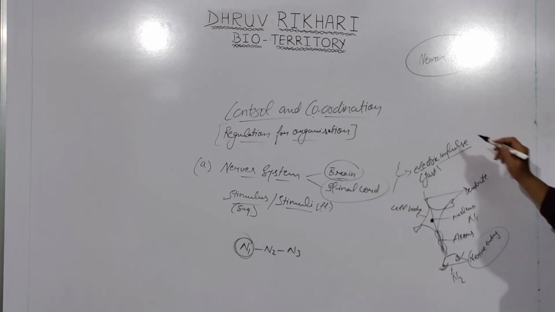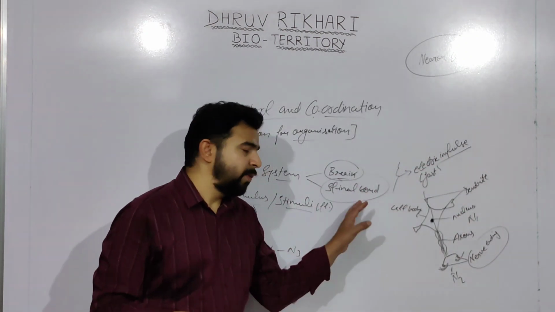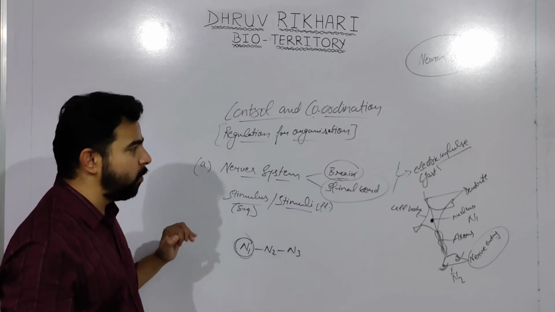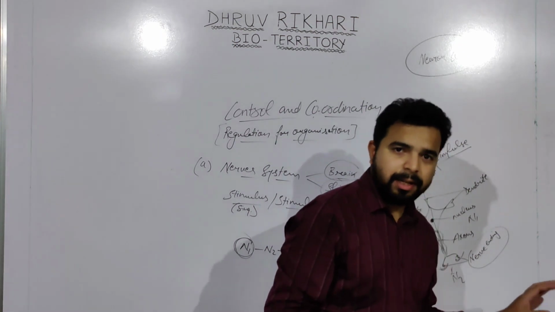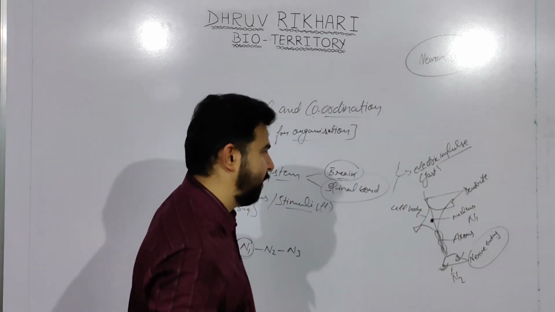Finally it will reach the nervous system, brain or spinal cord, whichever system will respond, right? So this is how the transmission of electrical impulses takes place from neurons, and this is the structure of the neuron cell.